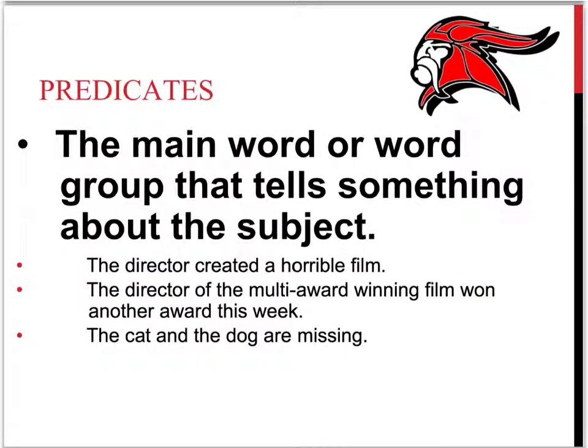Next, we'll deal with predicates. A predicate is the main word or word group that tells something about the subject. What is the subject doing? And like I said before, there can be simple predicates and complete predicates. And for ACT prep, we're dealing with the complete predicate. If we look at these same three example sentences, we'll understand it a little more. The director created a horrible film. The director, clearly the subject. What's the predicate? It's everything else. Created a horrible film. The simple predicate, again, would be just the verb created. But we're talking about the entire predicate, the complete predicate. That's what we're worried about.